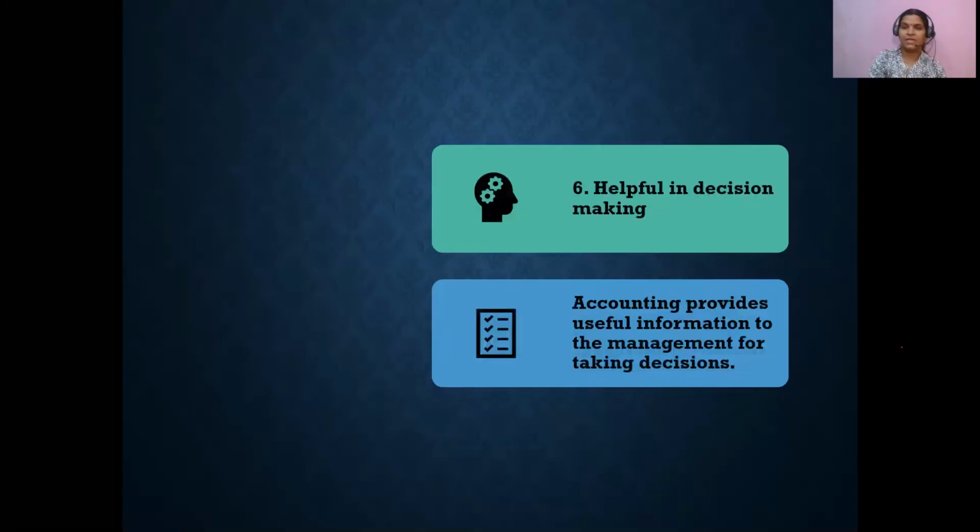So basically it acts as a tool for getting a loan through properly documented sources. Lastly, it helps in decision making overall. Since accounting provides a lot of useful information to the management, management can take short and long term decisions based on the data provided through accounting.